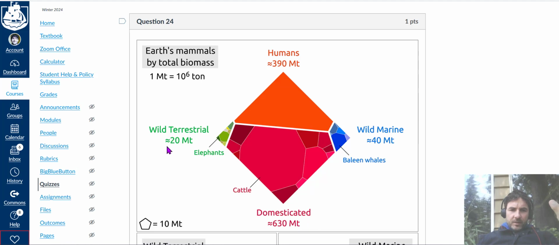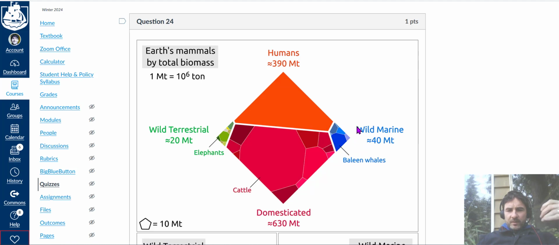You're just going to look at these numbers here, 20, 390, 40, and 630. Those are the numbers you need, because see this piece here, which is in orange. This is humans, 390 million tons. 10 to the power 6 is a million, so it's million tons.